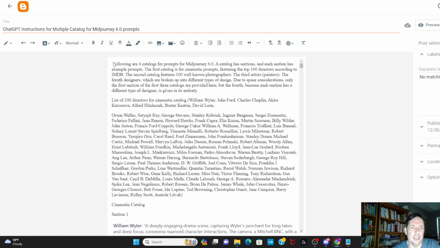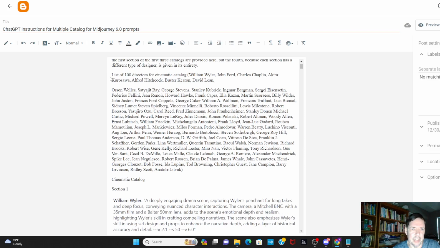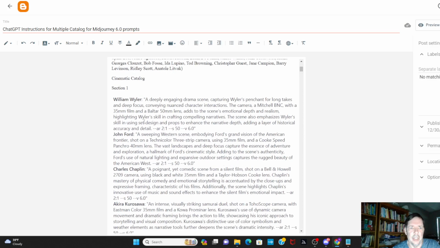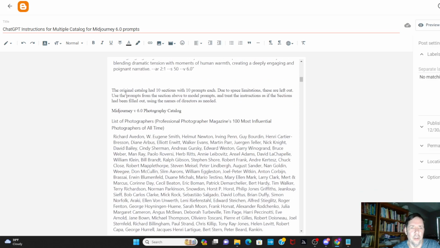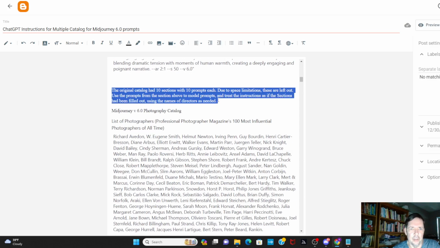So I told it that there's four catalogs, and the first one will be cinematic. I gave it a list of the 100 directors that I was using, and instead of having 10 sections, I just had one. And then when I got to the bottom of the first section, I told it the original catalog had 10 sections with 10 prompts each. Due to space limitations, these are left out.